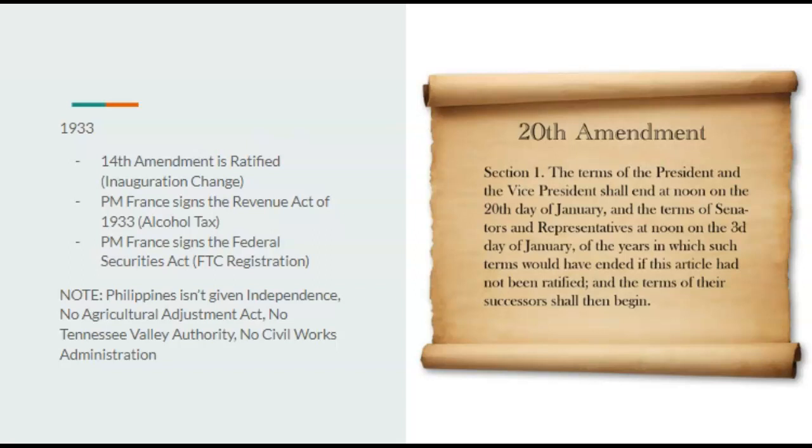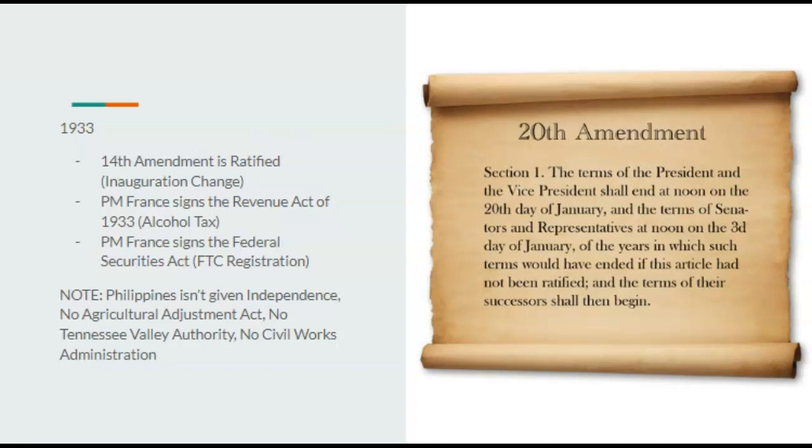Imagine that. Prime Minister France does also sign something about Prohibition. Another amendment was passed in 1933. It was the 21st Amendment, which ended Prohibition. However, instead of that, he's going to sign the Revenue Act of 1933, which is just increasing taxes on alcohol, something that hits his popularity a bit, but does bolster the economy a little bit.